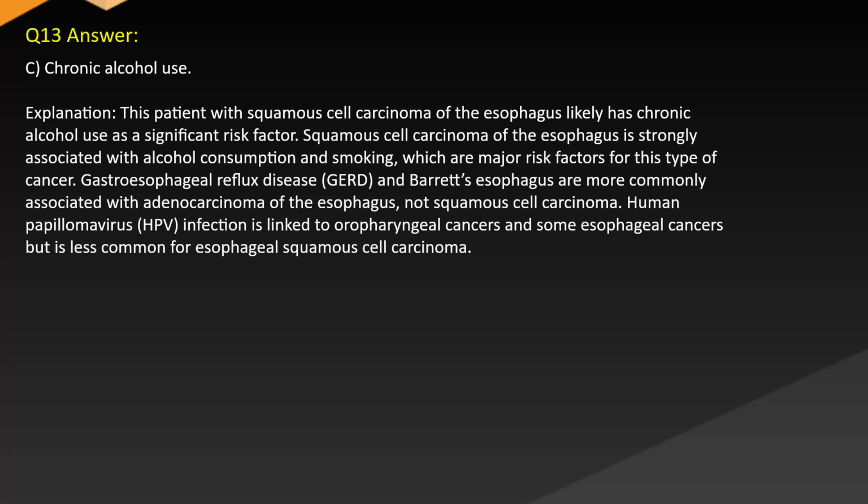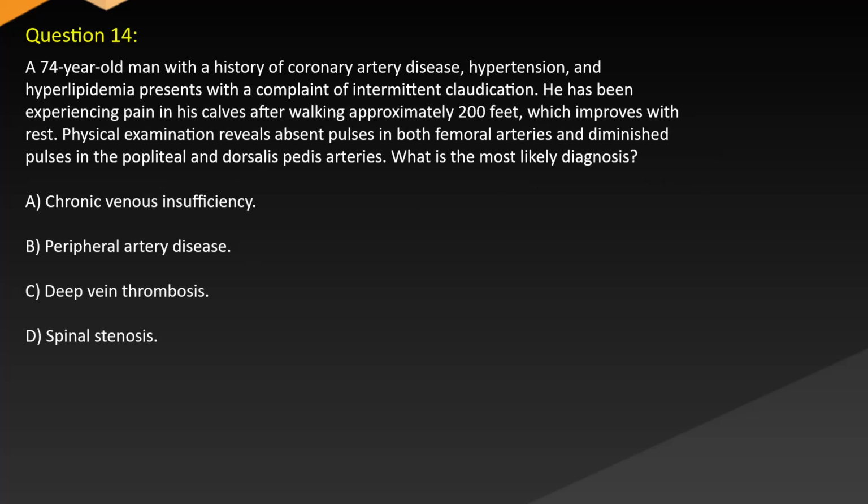Question 14. A 74-year-old man with a history of coronary artery disease, hypertension, and hyperlipidemia presents with a complaint of intermittent claudication. He has been experiencing pain in his calves after walking approximately 200 feet, which improves with rest. Physical examination reveals absent pulses in both femoral arteries and diminished pulses in the popliteal and dorsalis pedis arteries. What is the most likely diagnosis?